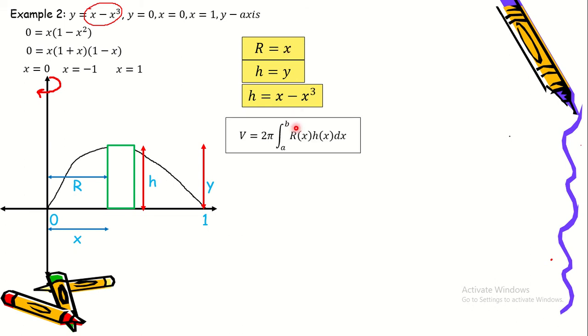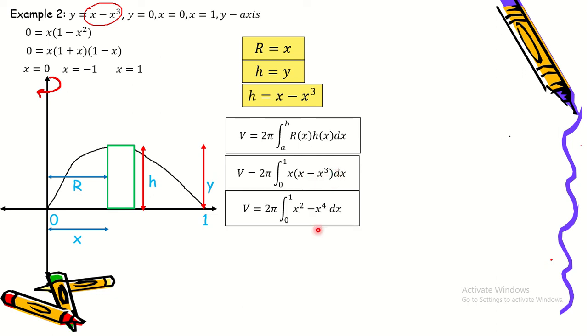So now we can write the integral. So ang a natin ay 0 at ang b natin ay 1. So the volume is equal to 2 pi integrated from 0 to 1 x times x minus x cubed dx. So ang ginawa natin dito ay dinistribute natin itong x. So we have x times x is x squared minus x times x cubed is x to the fourth.